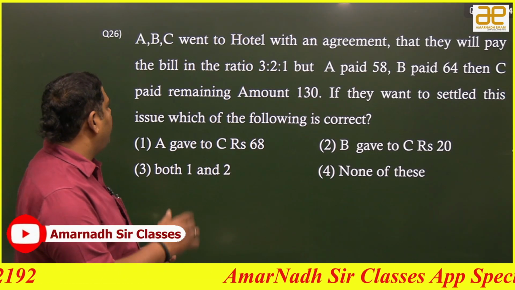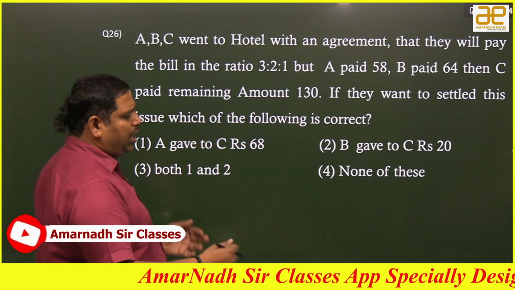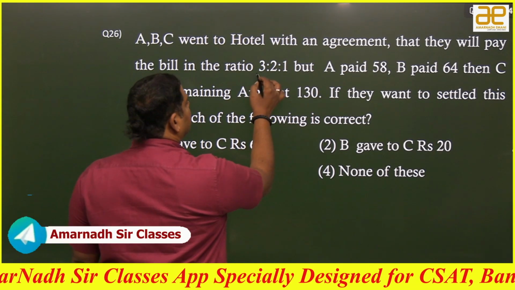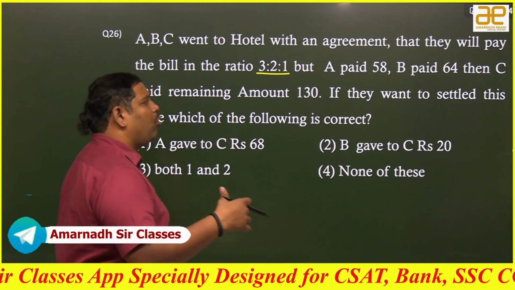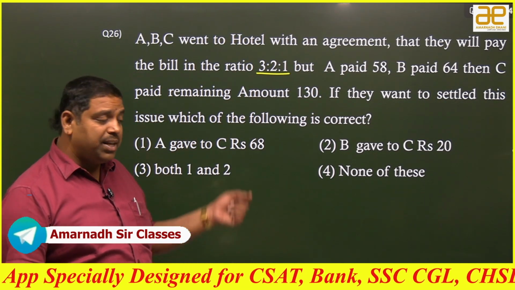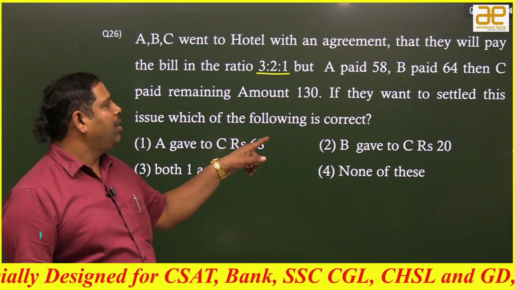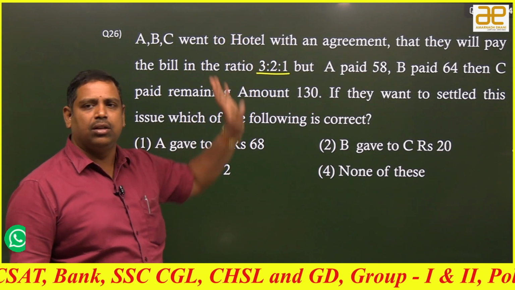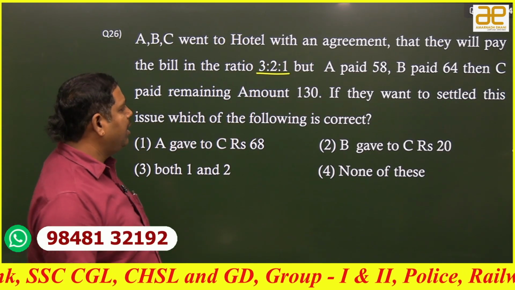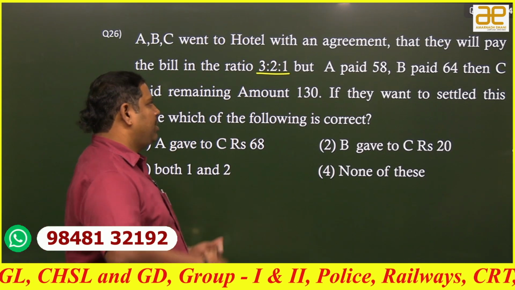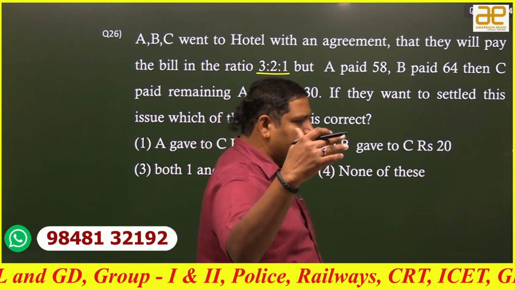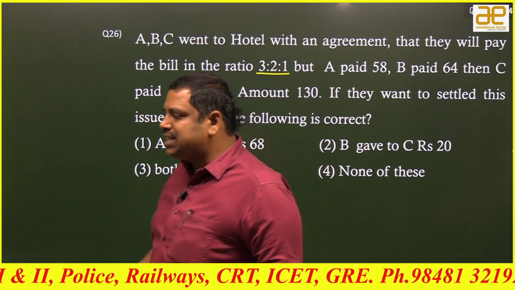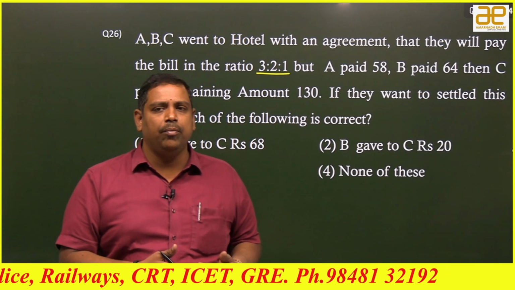Observe the small point. Here A, B, C, when they are going into the hotel, have an agreement. In which ratio do they have to distribute? 3:2:1. Who has to pay more? A. Who has to pay the least? C. But A paid 58, B 64, C 130, which means this is a reversal. A has to spend more, but he spent less. C has to invest less, but he spent more. Somebody has to compensate C.